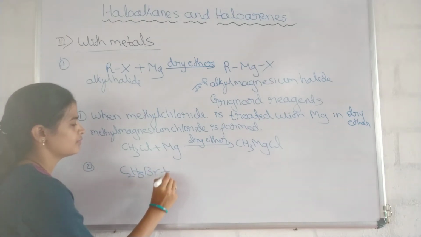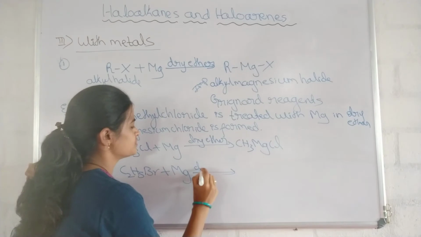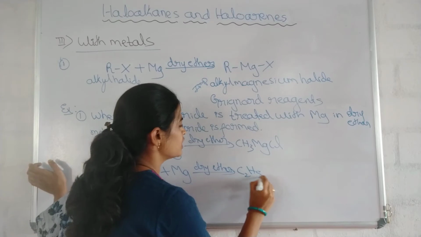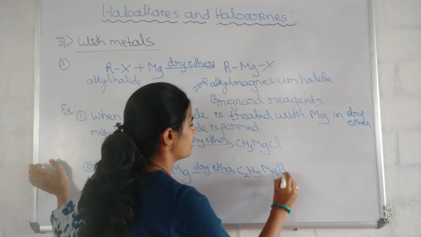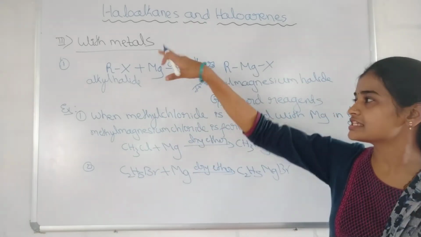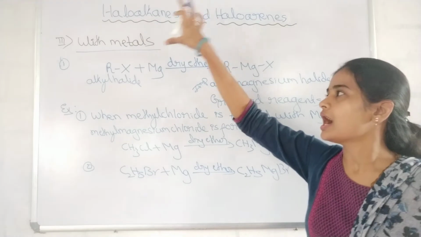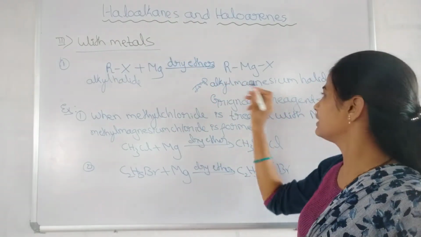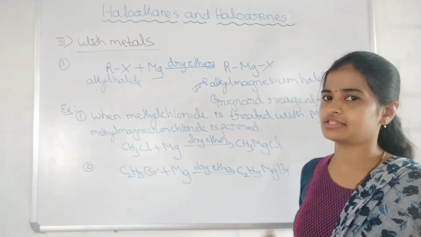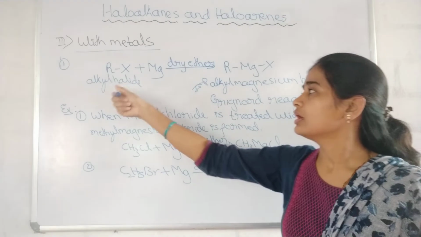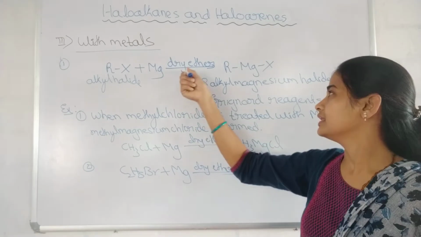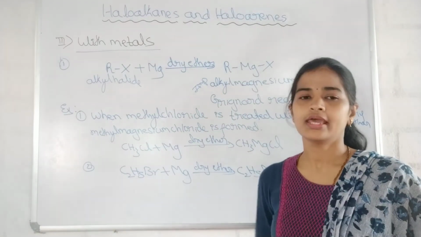Write another example here: C2H5Br plus Mg in dry ether gives C2H5MgBr. Ethyl magnesium bromide is formed. This is the formation of the Grignard reagent, or how the haloalkanes react with the metal. This is important. What is Grignard reagent? Alkyl magnesium halide is called Grignard reagent. How is it prepared? It is prepared by treating the alkyl halide with magnesium powder in dry ether. These two are the examples.